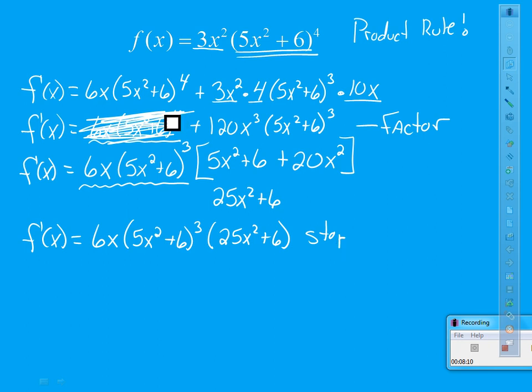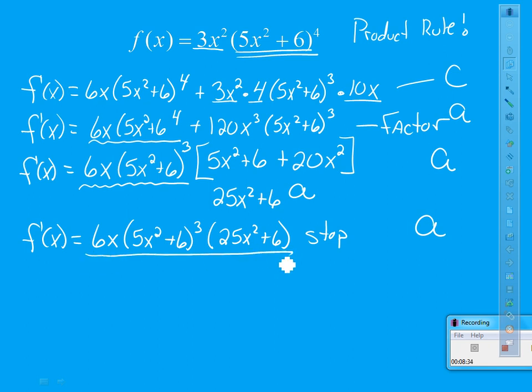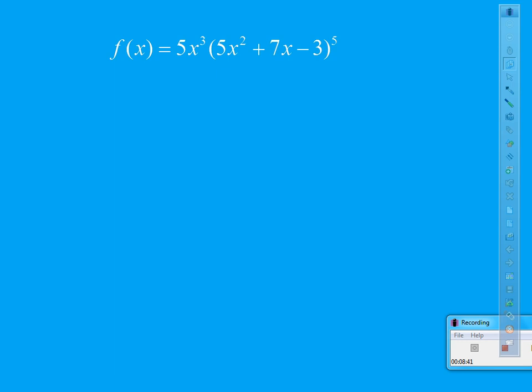Hey, so when you peek back at this, notice all this. This step was all calculus, but after that, this was algebra, this was algebra, this was algebra, and that's algebra. The reason we have to factor is soon and very soon, you'll be taking this and setting it equal to 0 to tell me what we call our critical points. So 2 down. Jump over to your number 3 real fast.